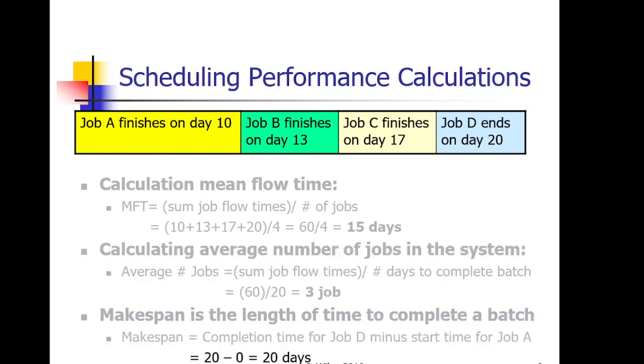Then there is makespan, which is the length of time to complete a batch, meaning the completion time of job D minus the start time of job A. In this, as we can see, job A was started on day 0, right? It finished on the 10th day after starting. Job B finished on the 13th day after starting. C finishes on the 17th day after starting, and D finishes on the 20th day after starting. So our makespan is 20 minus 0, the finishing time of job D minus the start time of job A.